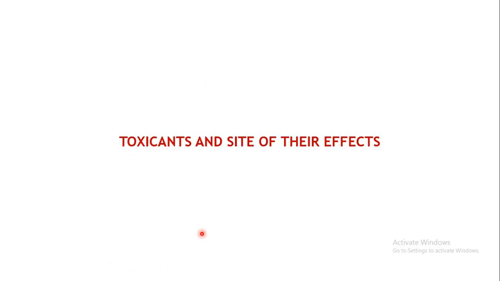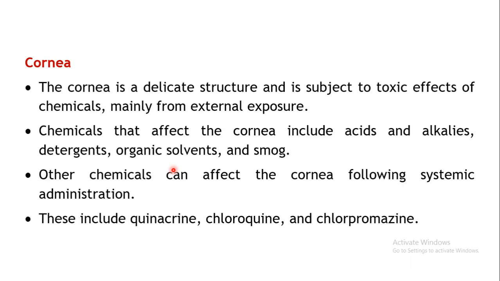So with this brief introduction to the eye, let us see the different toxicants and the sites which are affected. The first region which may get affected in the eye is the cornea. The cornea is exposed, the first part to be exposed. It is a quite delicate structure which may be exposed to external toxicants or chemicals, for example certain acids or alkalis, detergents, organic solvents, or even the smog present in the air.